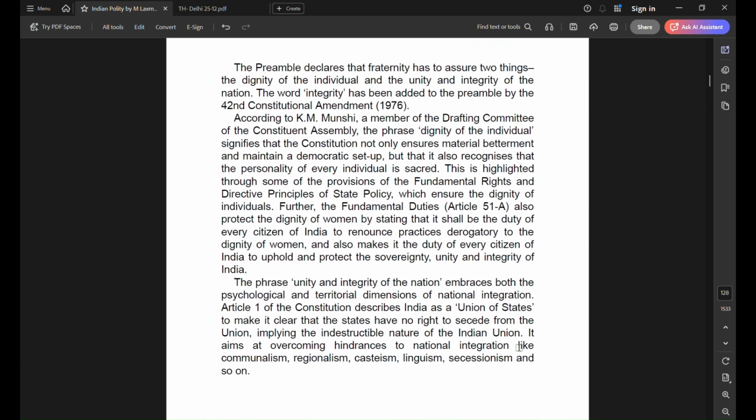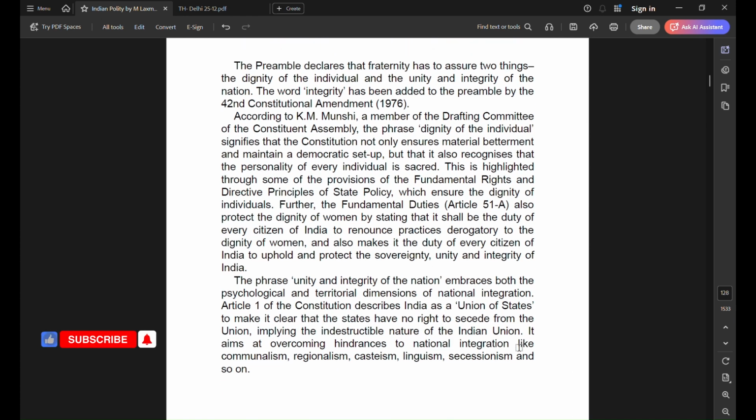When we talk about fraternity in preamble, it has two connotations. First, dignity of individual should be ensured, and second, unity and integrity of the nation. Again, we have seen that integrity word was added later.